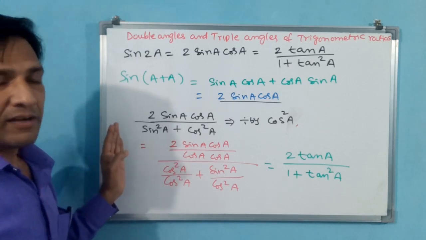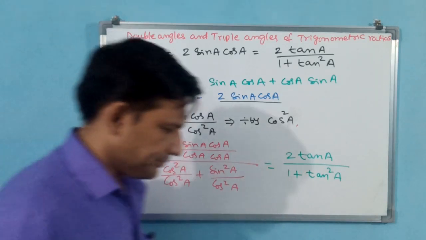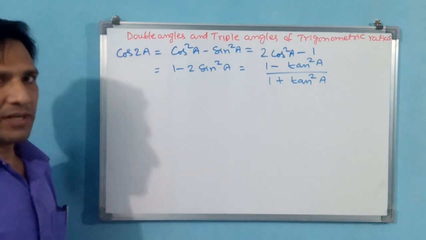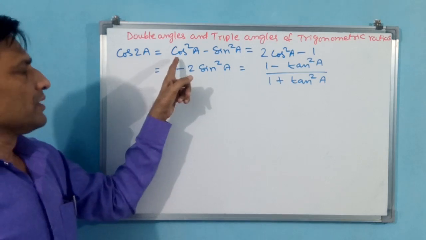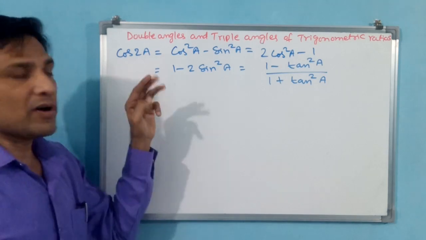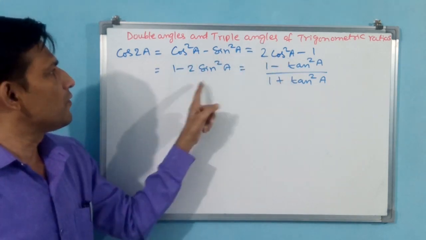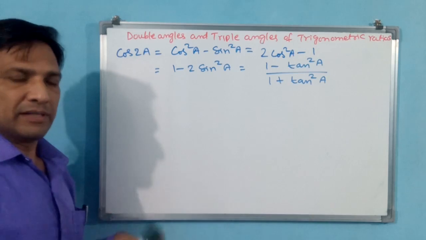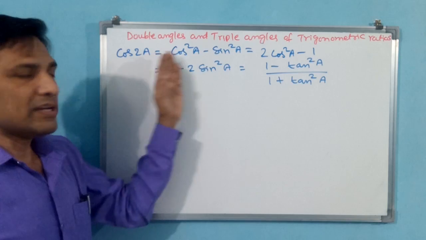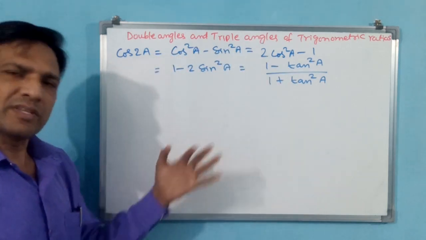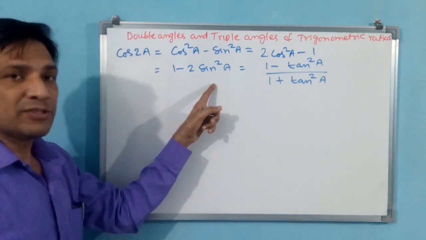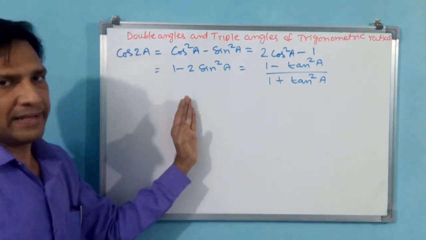Let us see the double angle of cos theta also. Let us see cos 2a, the double angle of cos. See, these we have to prove. Sin had only 3, but cos has 5: 1, 2, 3, 4, 5. You can replace with any one. Five equivalents of the double angle are there. Directly you can say this is the double angle, but by seeing the others, you cannot say double angle, but they are equivalent to this value.